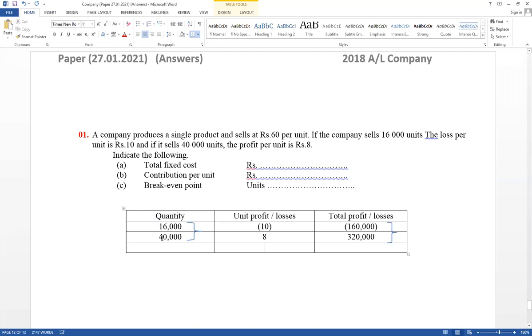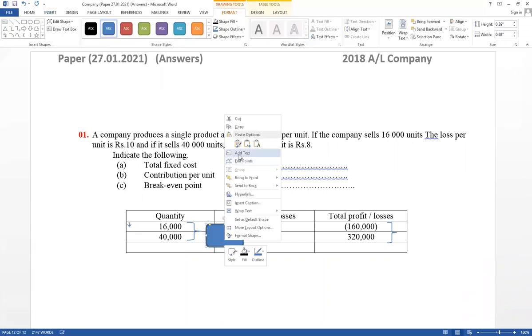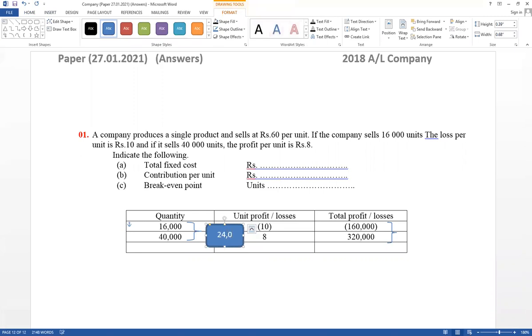When quantity changes, I have discussed that total cost changes as a result of variable cost. That part I have discussed. But here, quantity changes. Think about how much quantity increases by: 40,000 minus 16,000. Therefore, quantity increases by 24,000.